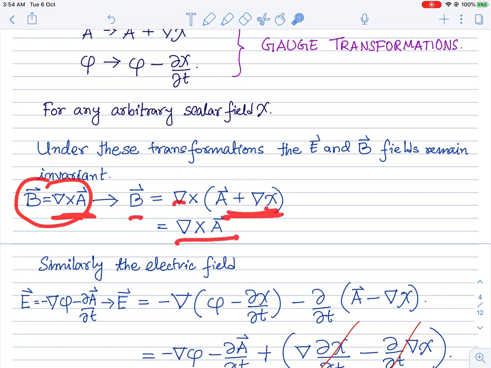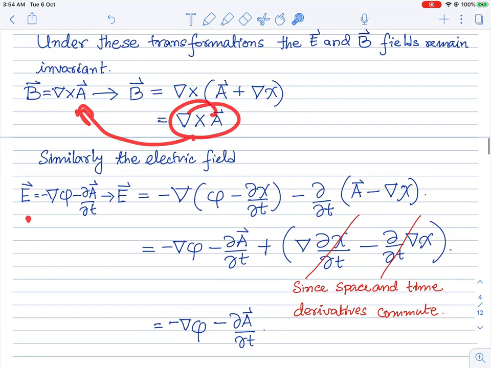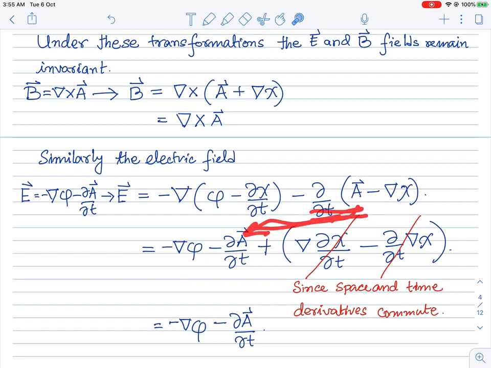Just to see that, B is the curl of A. If I shift A by the gradient of chi, then the curl of the gradient vanishes, so B remains invariant. It remains as the curl of A. Similarly, for the electric field, the expression is basically the gradient of phi minus the time derivative of A. Now we shift the scalar potential by the time derivative of chi, and we shift A by the gradient of chi.